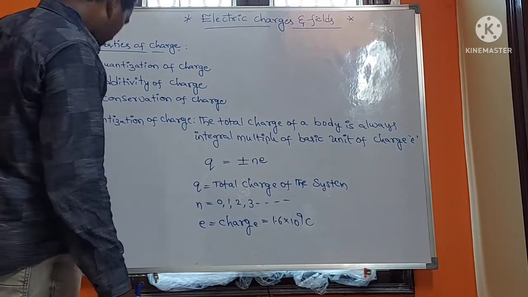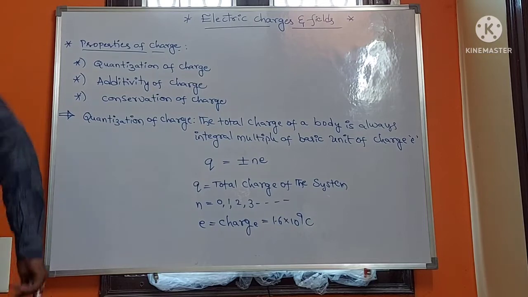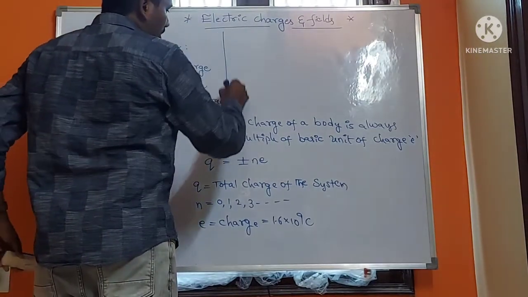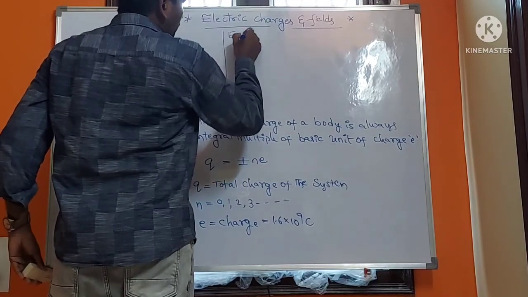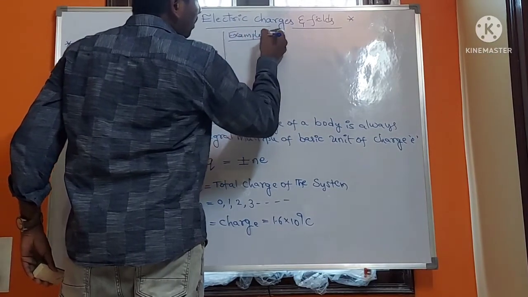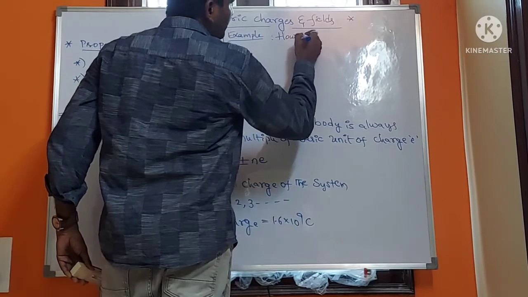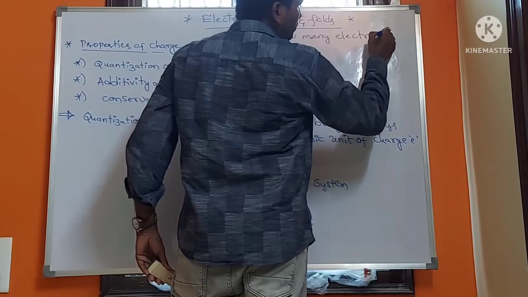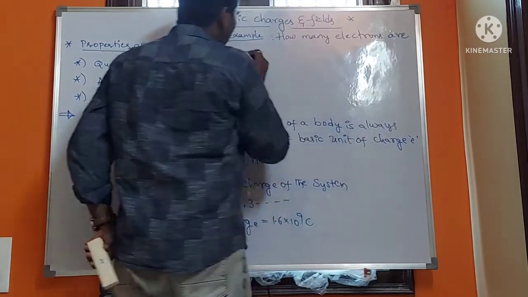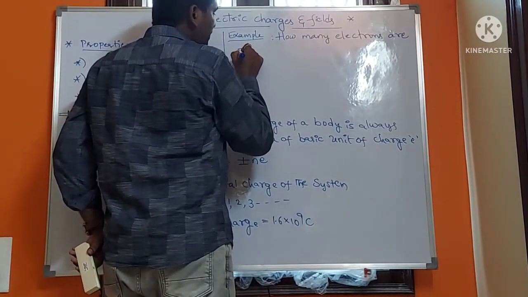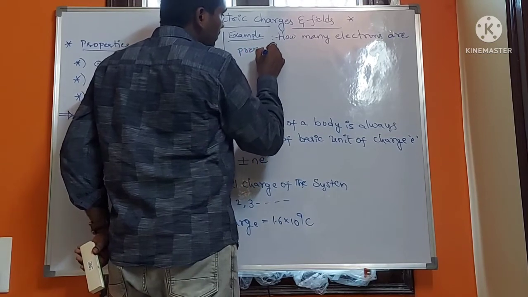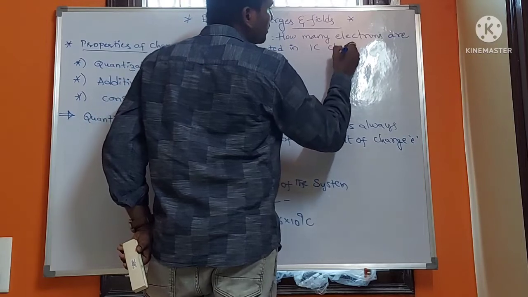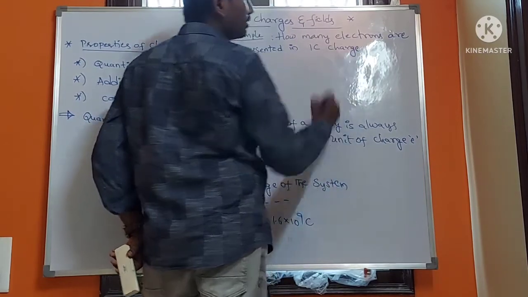For example, a problem: how many electrons are present in 1 coulomb of charge?